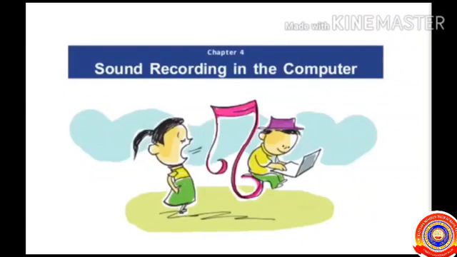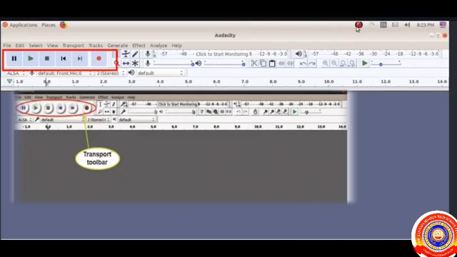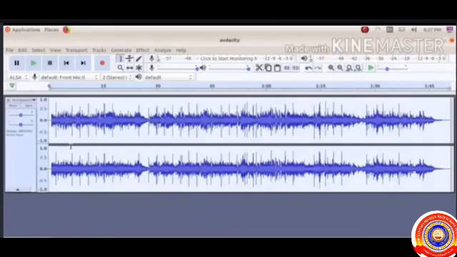Did you understand today's topics? Okay. Our fourth lesson, sound recording in the computer, is over. In this chapter, we discussed a recording software, Audacity, and also we learned some buttons of Audacity software. These buttons are commonly known as the transport toolbar. Then we discussed the use of these tools. After that, we saved the recording file and exported it.